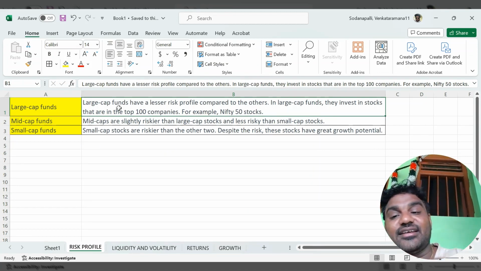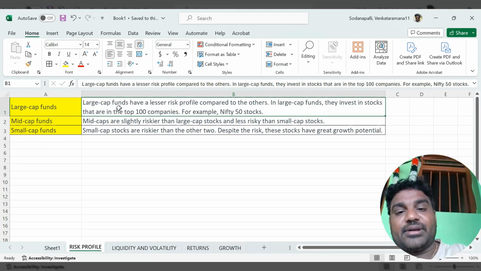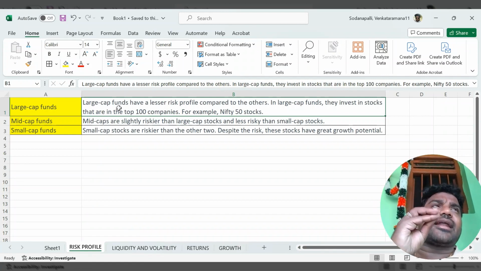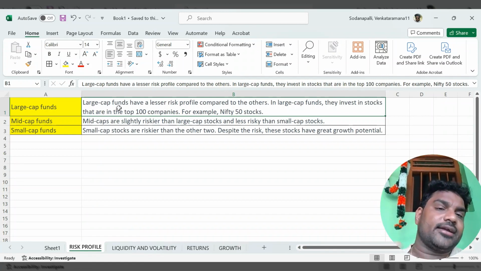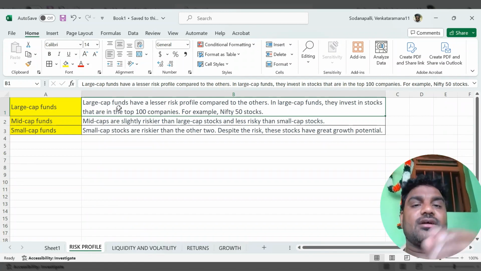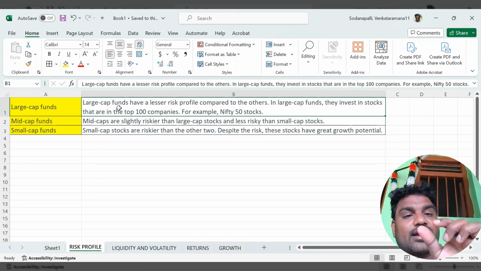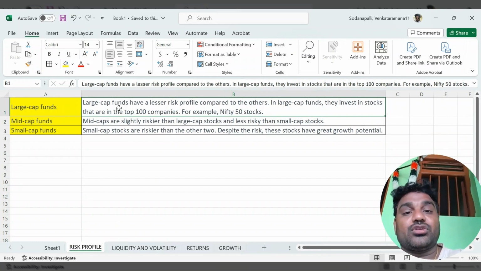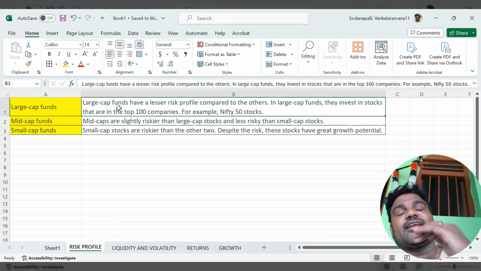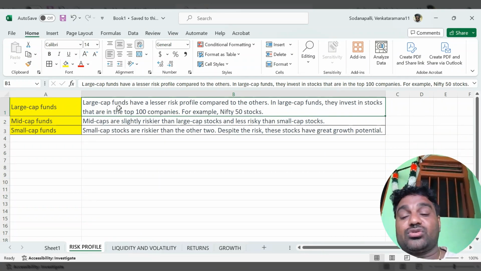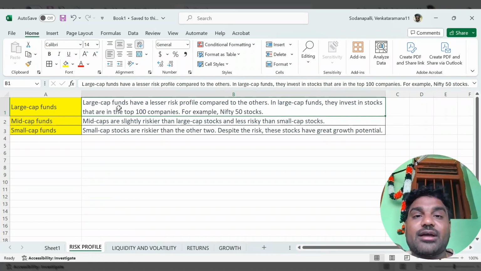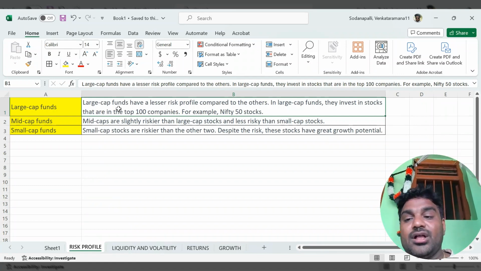They invest in the top 100 companies. If SEBI has given the rank in the top 100, it means the companies are high standard companies, because the market capitalization is also greater than 20,000 crores. So in large cap funds the risk is very less.